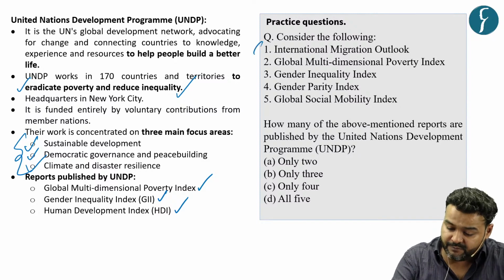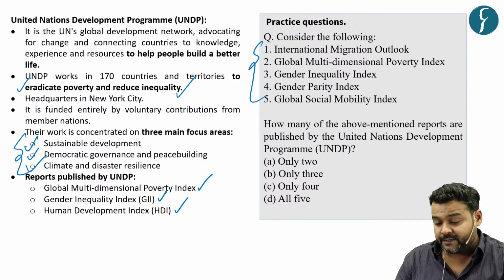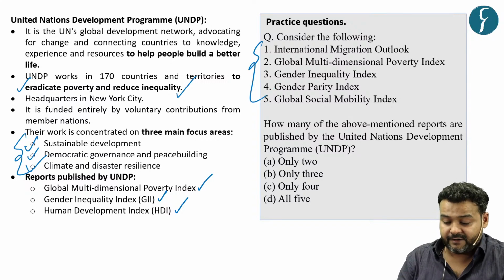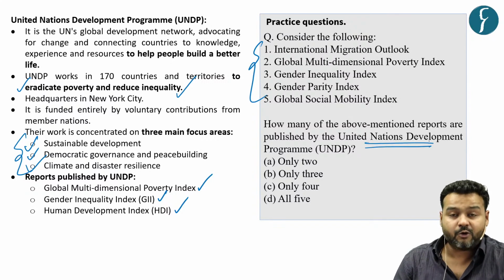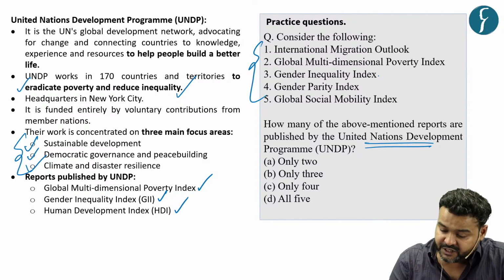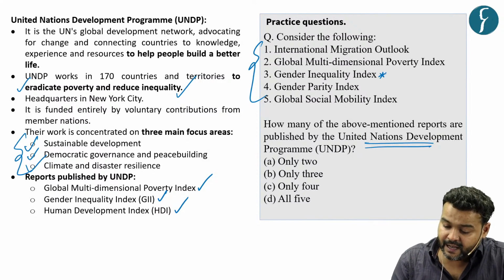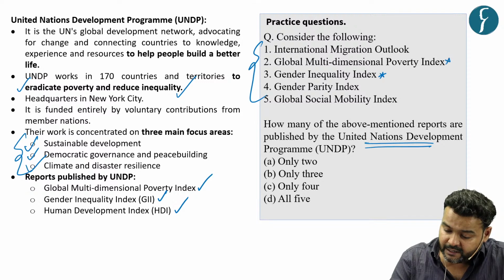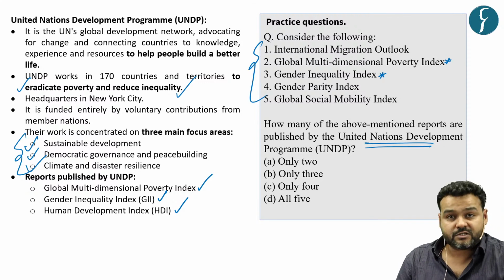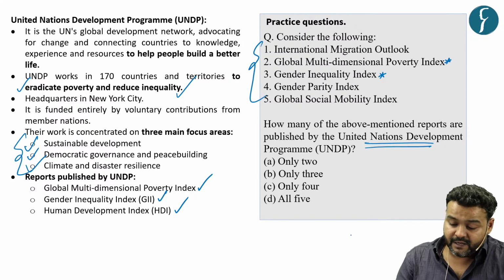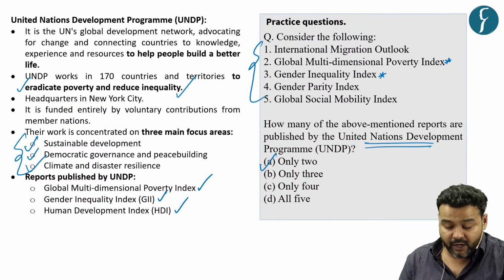Now here you have been given 5 reports. You have to identify which are published by UNDP. Now you all know that the Gender Inequality Index and the Global Multidimensional Poverty Index, that is second and third, are published by UNDP. So your answer would be A, that is only 2.